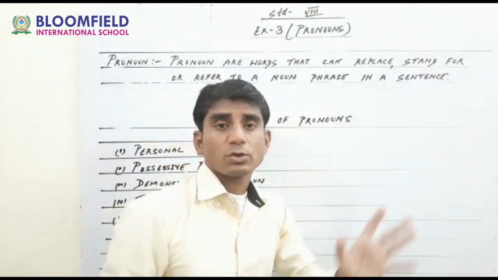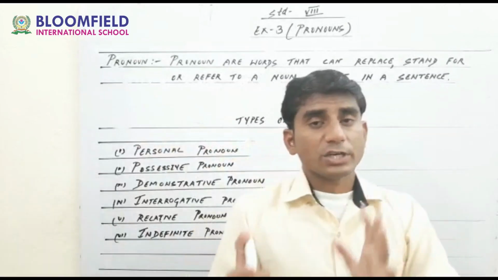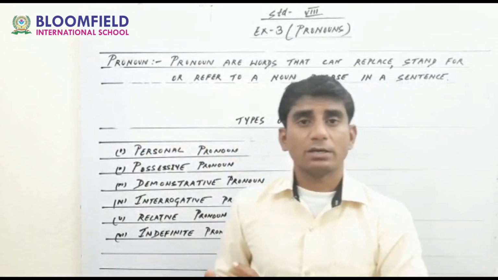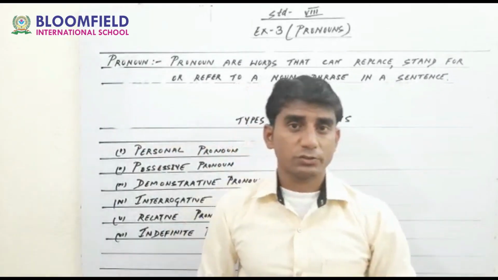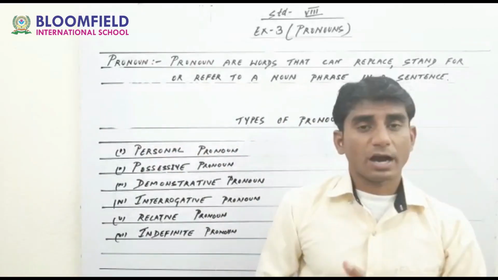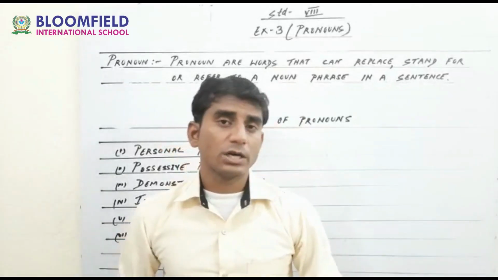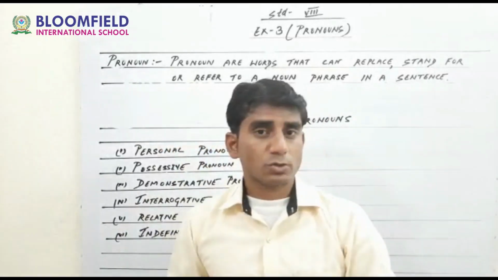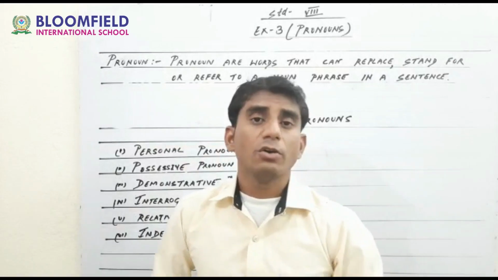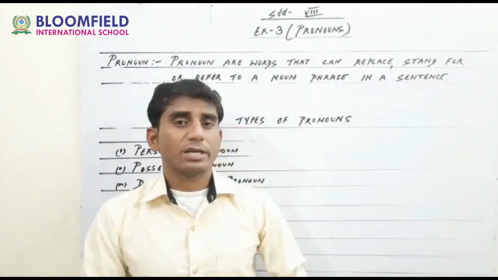Suppose Ram is a good boy, Ram is a masculine gender. According to gender we can change the wording. Ram is a good boy, so we can say he is a good boy. Sita is a good girl. Sita is a feminine gender, so instead of Sita we can use she here.